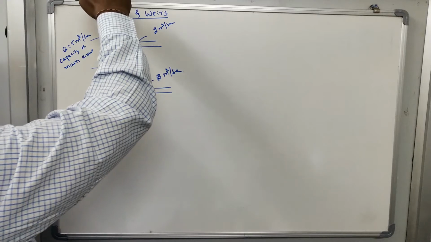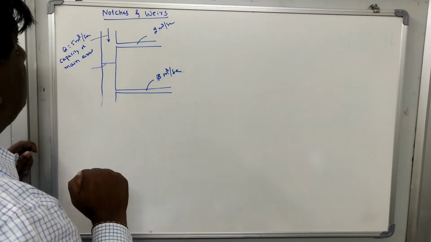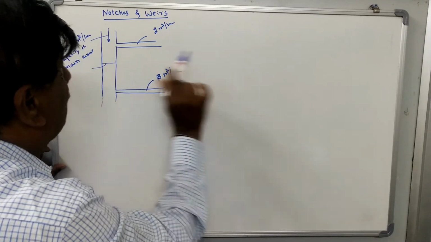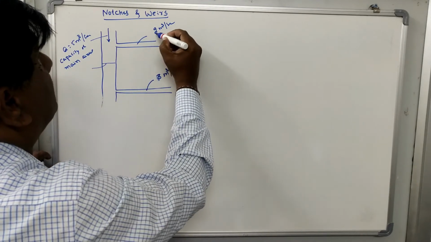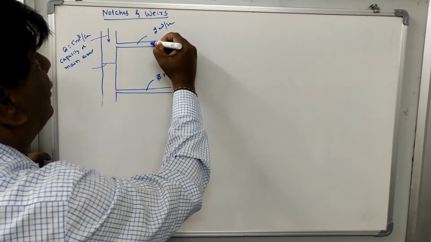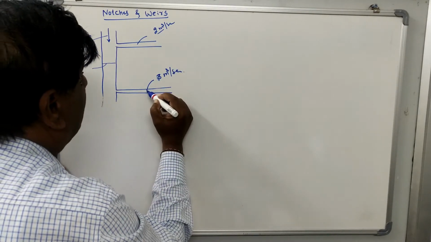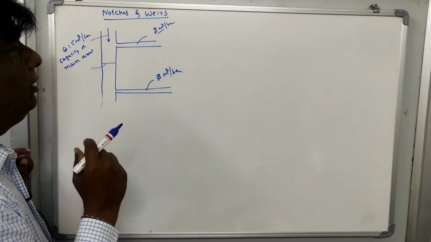So this much water should flow in the main canal, and this water is withdrawn by two branch canals. The carrying capacity of one branch canal is 2 meter cube per second, and the water carrying capacity of the other branch canal is 3 meter cube per second.